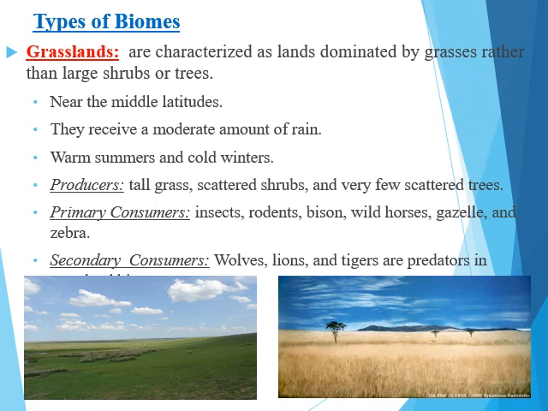Grasslands are characterized as land dominated by grasses rather than large shrubs or trees. They're near the mid-latitudes. They receive a moderate amount of rain, warm summers, and cold winters. Here are the producers, the primary consumers, and secondary consumers.